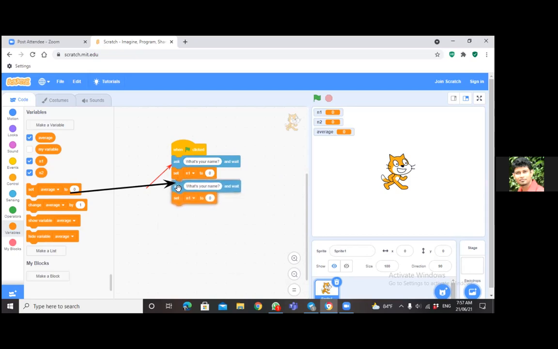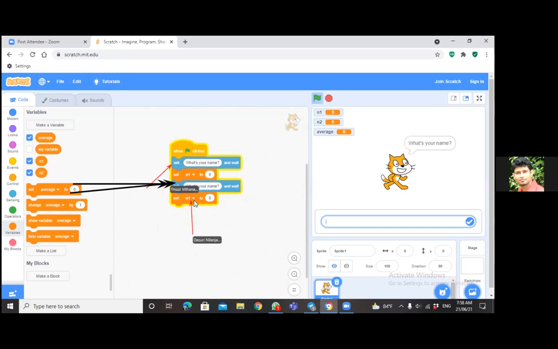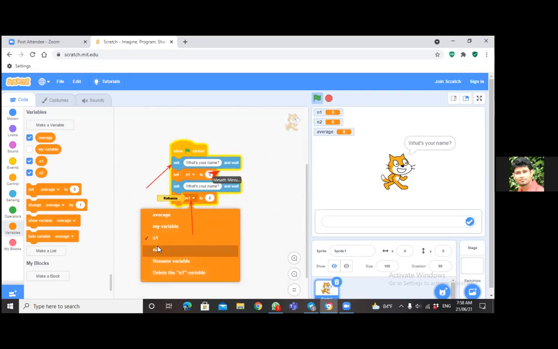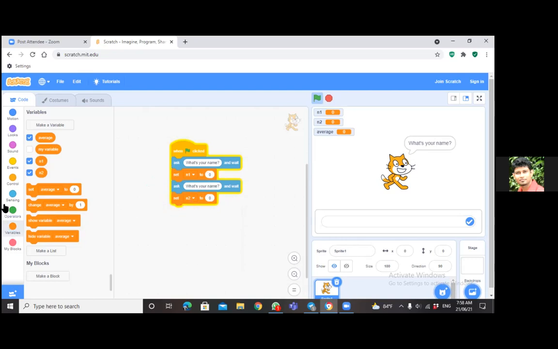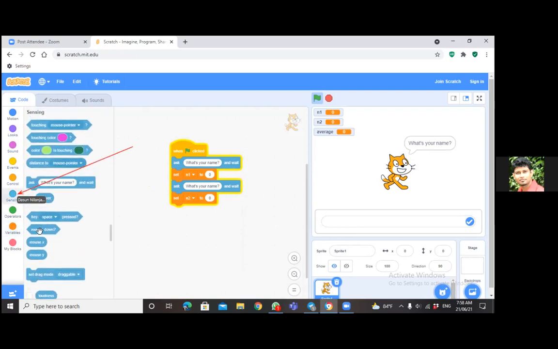And the second one you change to n2. Done. Good. Now you need the answer. The answer is there in sensing. Drag it and keep it over there, and the next one also.